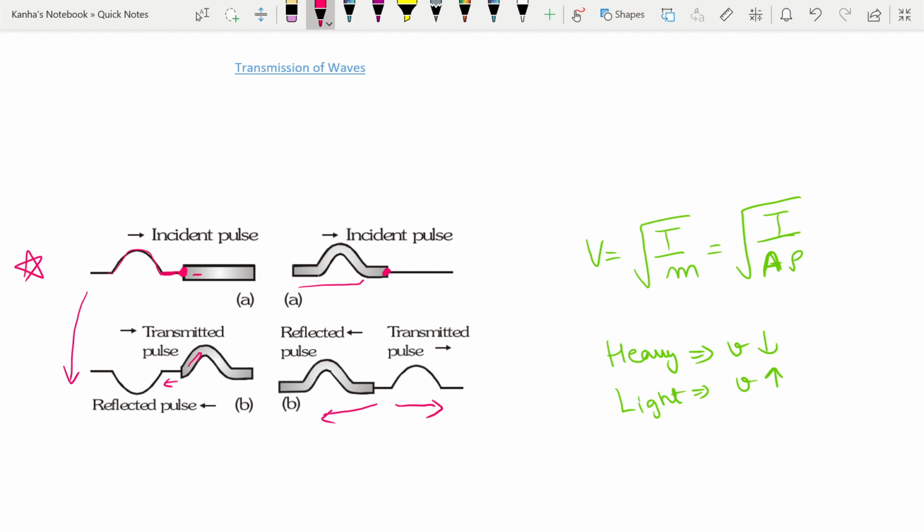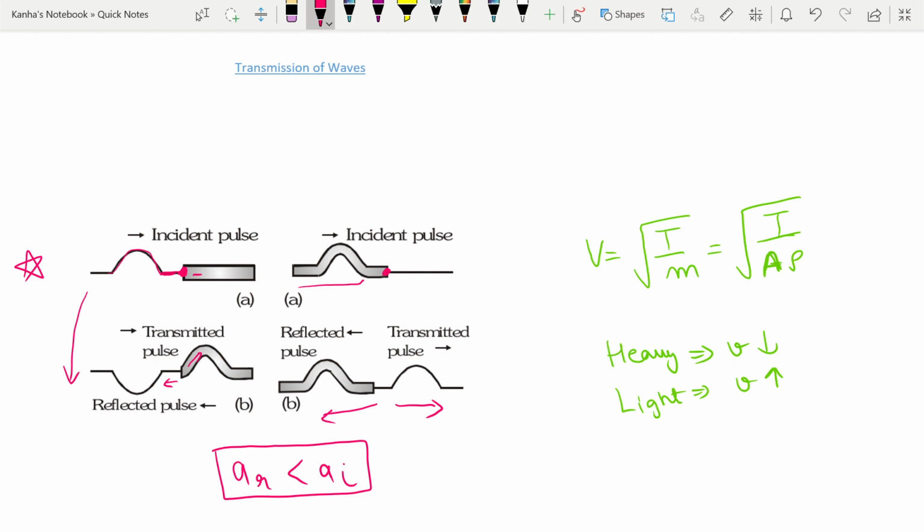So first of all, my amplitude of reflection is less than the amplitude of my incident one. This should be noted down. Now, the inversion in the reflected wave that I mentioned here is similar to the behavior of a pulse meeting a rigid boundary, when it is totally reflected.